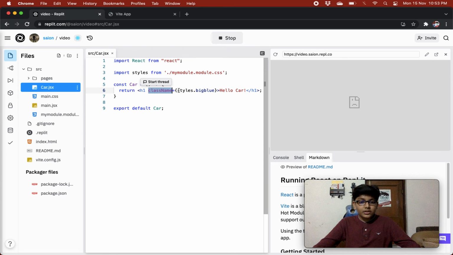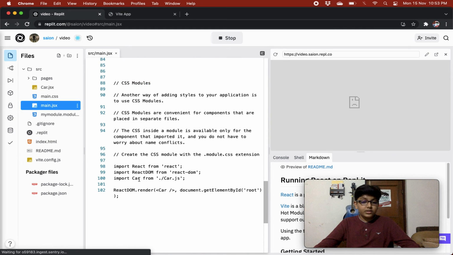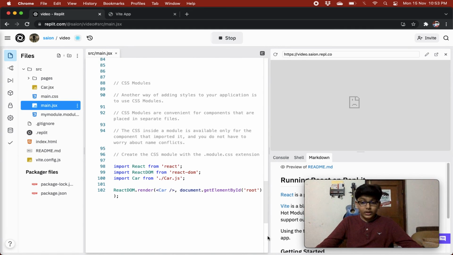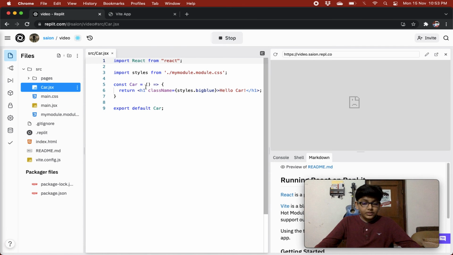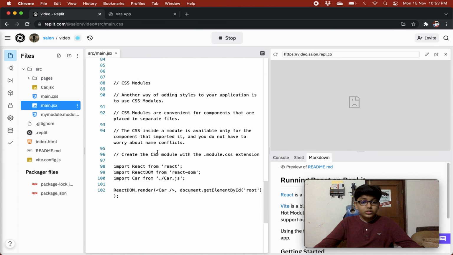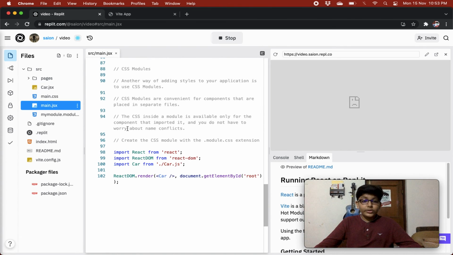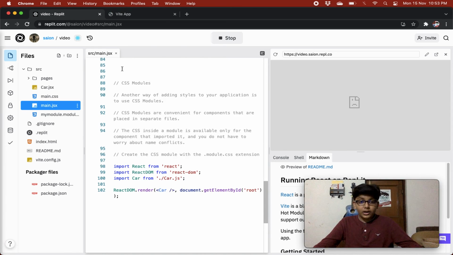If we give a normal big blue class to this, and then in our main.jsx we are styling another big blue class, it will be confused. Should I use the styles mentioned over here, or the styles mentioned over here? To prevent these name conflicts, we use modules, right? And we are just rendering the car component.